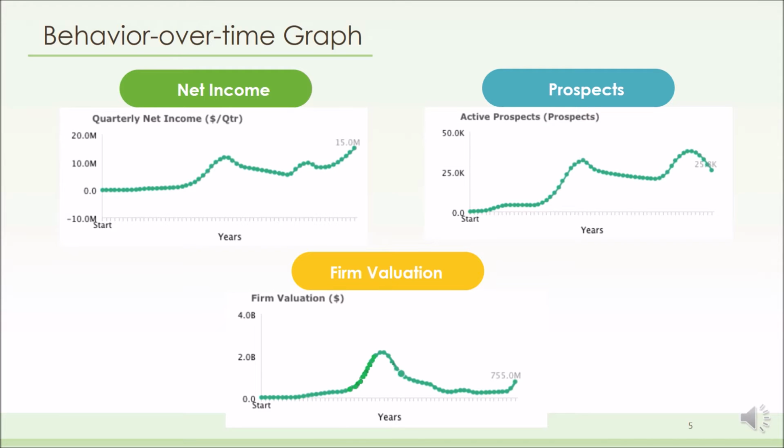Number 3, firm valuation. It grew very stably at first and reached $2 billion at the end of year 7. But in the next year, it dropped rapidly and the firm valuation became less than half of its value compared to its peak. Our firm valuation ends with $755 million in year 15. Looks like year 6 to 8 was the first peak as well as the first drop of our company. Let's see if the remaining 3 key variables have the same stories.